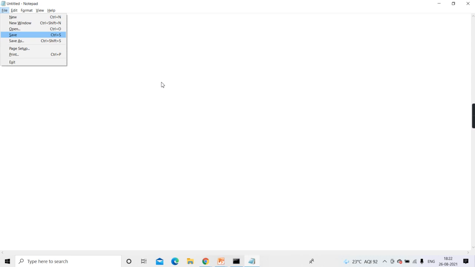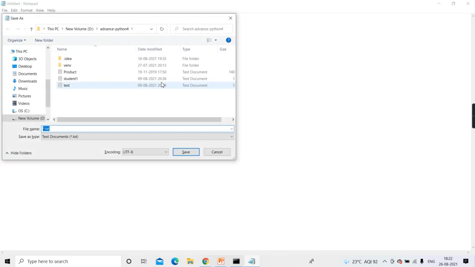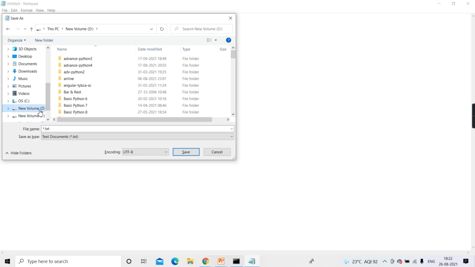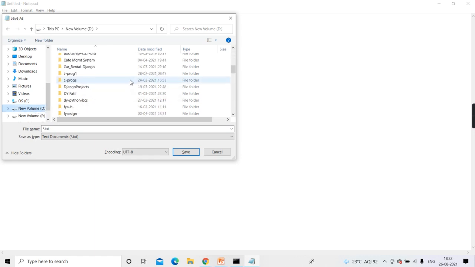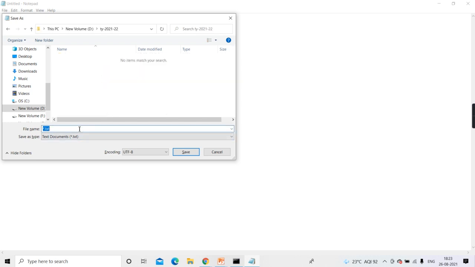Okay, guys. I'm saving it in some folder. The folder we created in D drive, 2021-22. In that folder, I'm going to save my file. Suppose I'm going to save first.java, and just see to it that this text part is in a text file.